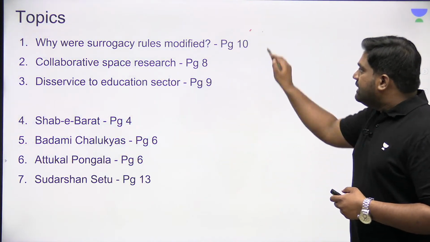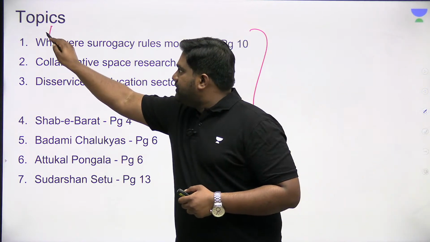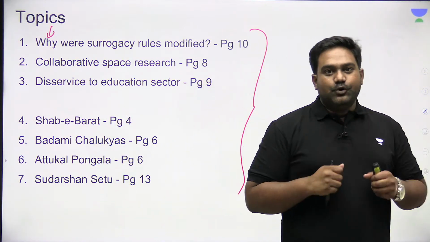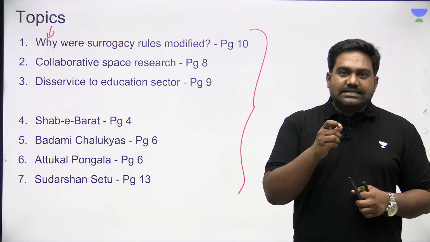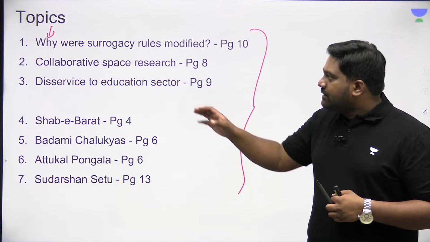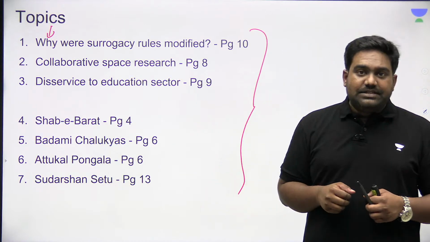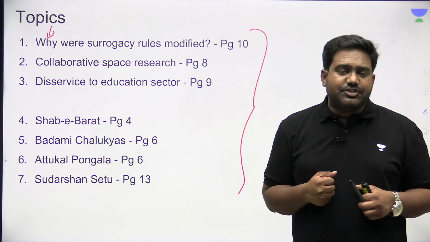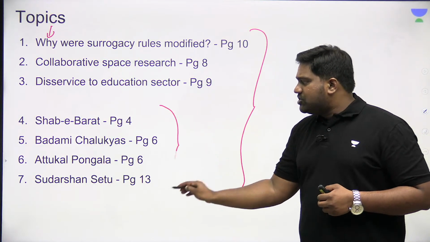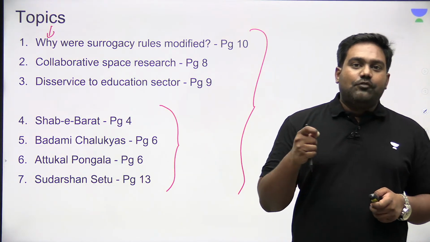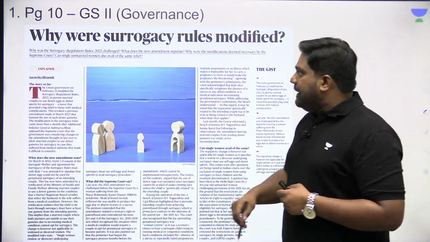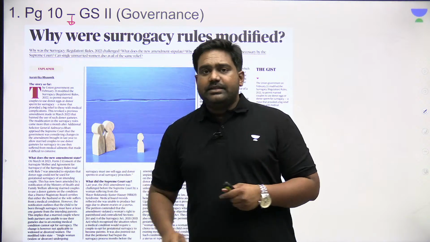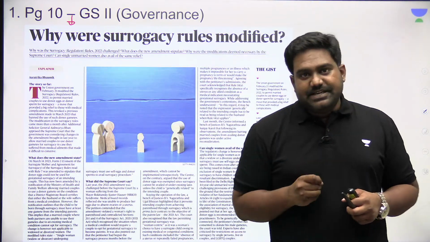So with this, let's get started and look at the topics that we are going to discuss in today's The Hindu analysis. From the daily edition of The Hindu, I have chosen 7 important articles. There are 3 articles relevant for mains. We will carry out a detailed analysis of these articles, and 4 smaller articles which are important for prelims. So let's begin with the first column from page number 10 that deals with the topic of surrogacy.